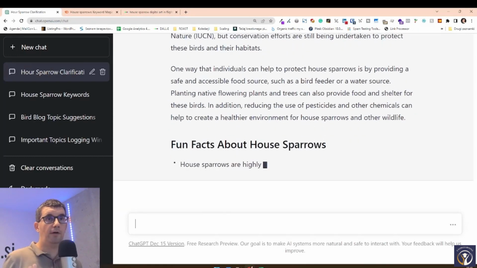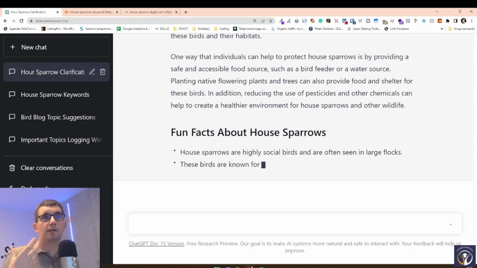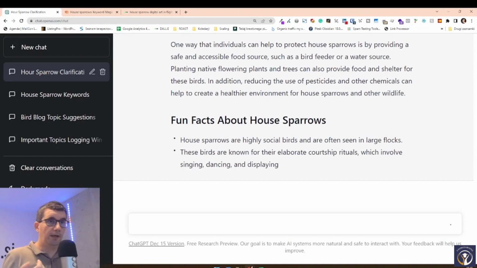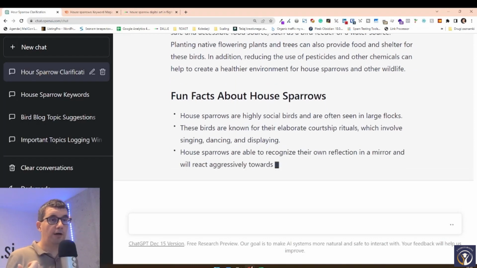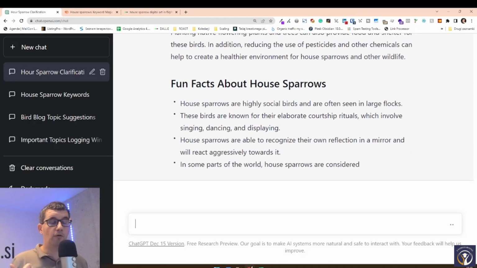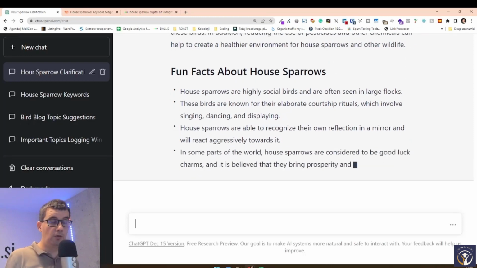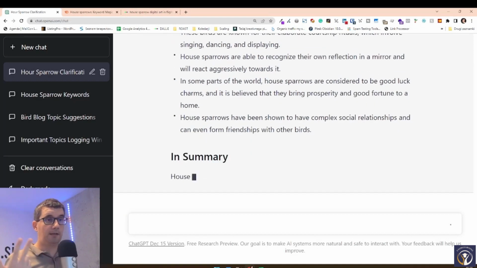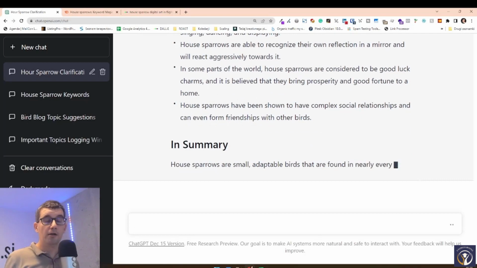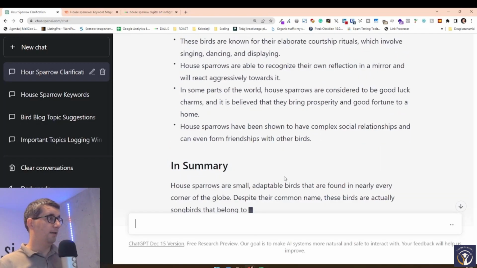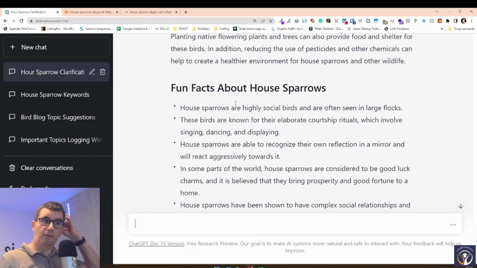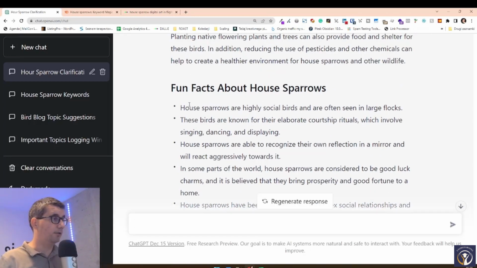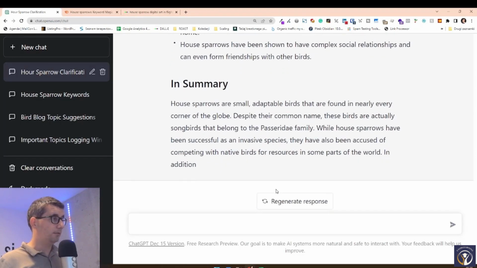If you want, you can also add into the query how complicated the article should be. Should this be an article for someone in middle school? Should this be an article for university level? Should this be an expert article? Should this be a general article? You can always add stuff like that in there. And you see also what is important for SEO is that we try to step away from only words in our article. So this is great that we got a nice list of fun facts about house sparrows, right?